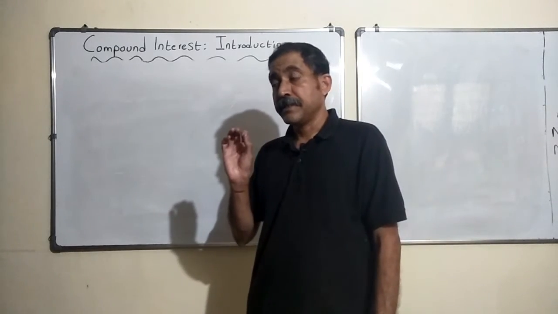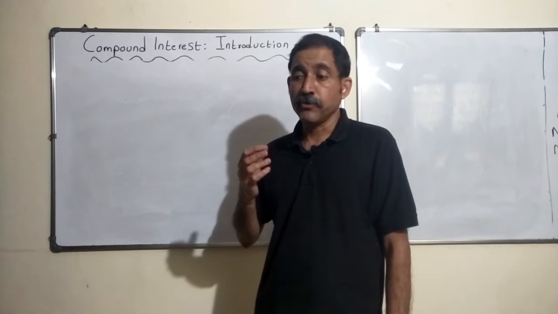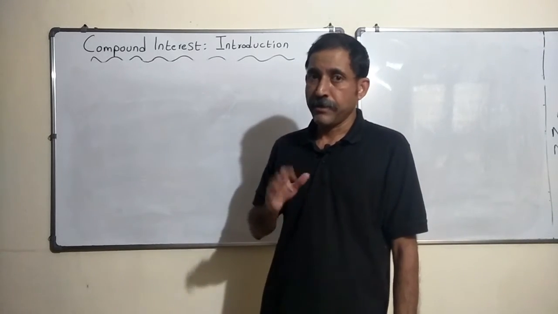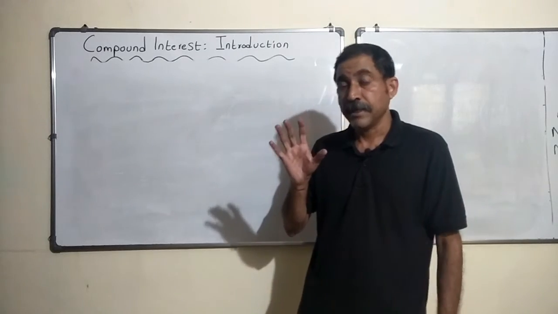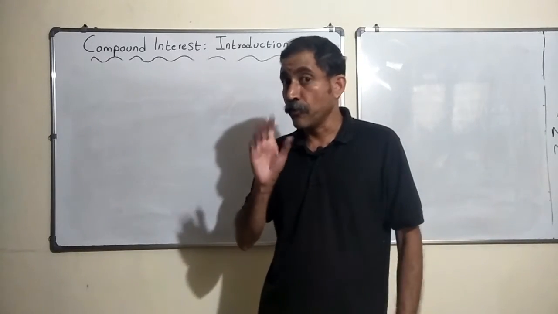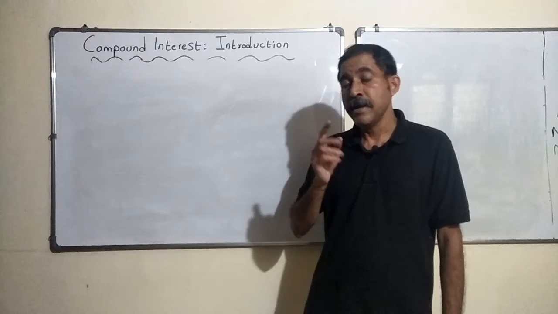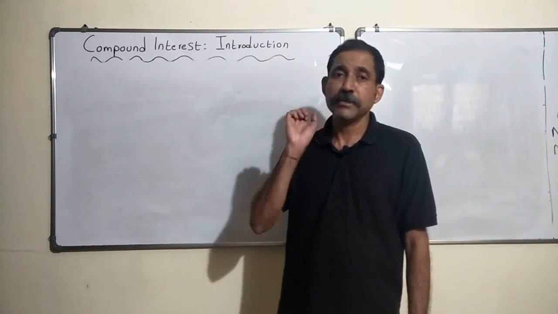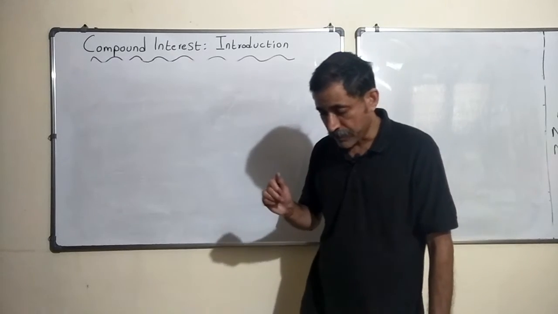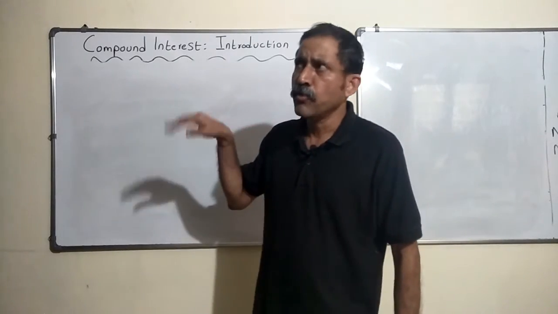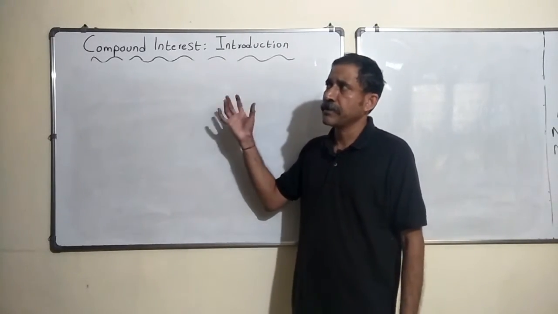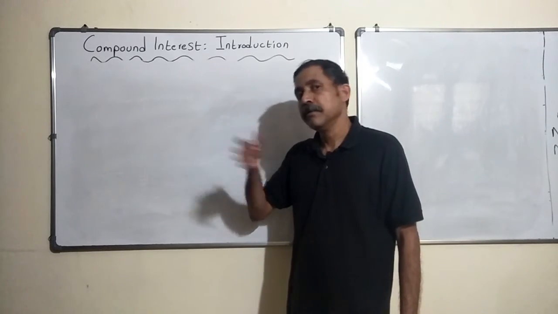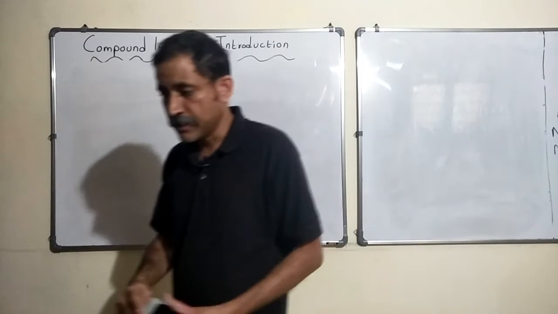If the bank tells you that we are going to compound it 4 times in a year, after every quarter, that is after every 3 months, then in 1 year they have to compute the interest and add it to the principal 4 times, which means 12 times in 3 years. I hope you understood that. So how would our formula look while computing the compound interest? Let's take a look at that.